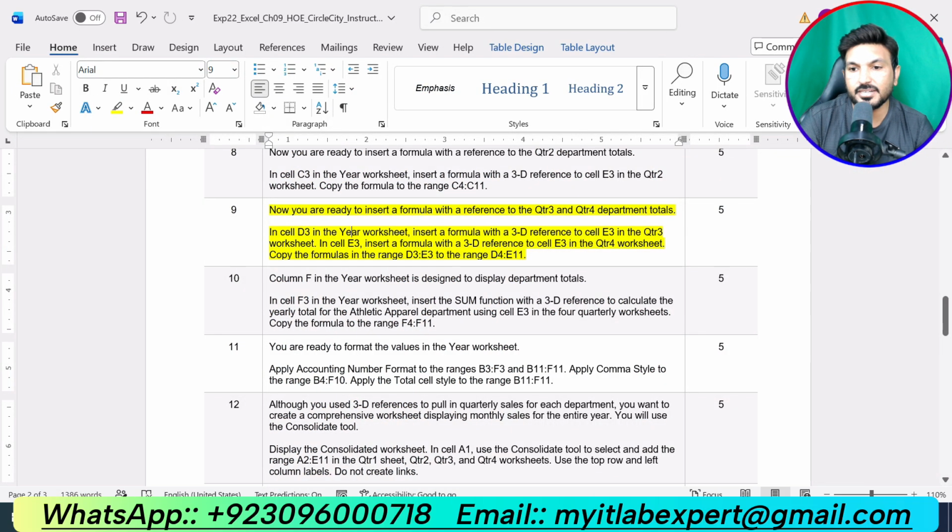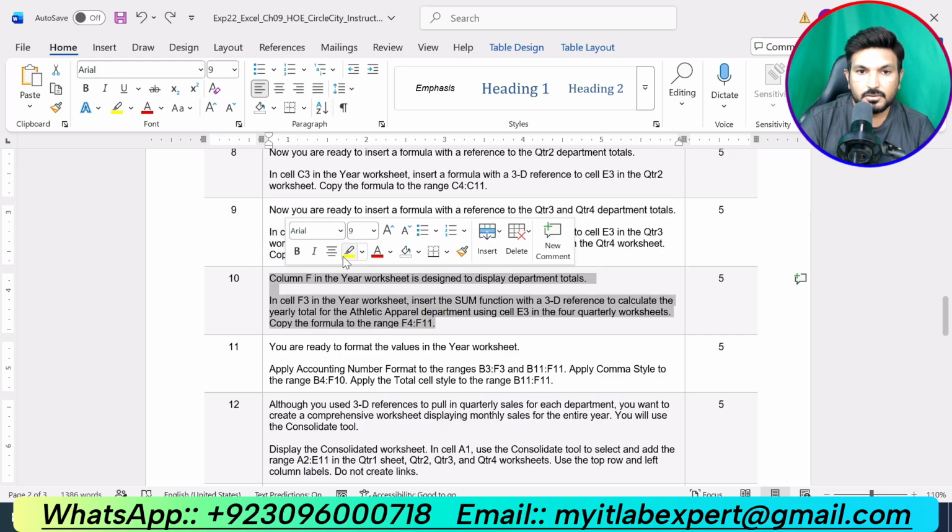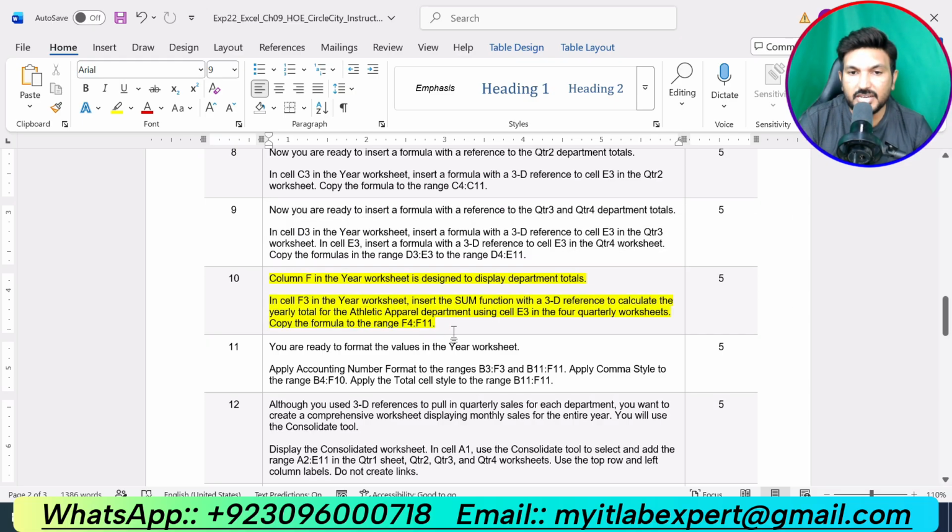So we have completed 9 steps of this assignment so far, and now we are supposed to move to the next step, that is step number 10. Column F in the year worksheet is designed to display department totals. In cell F3 in the year worksheet, insert sum function with a 3D reference to calculate year total for the athletic apparel department using cell E3 in the 4 quarterly worksheets. Copy the formula to the range F4 up to F11.